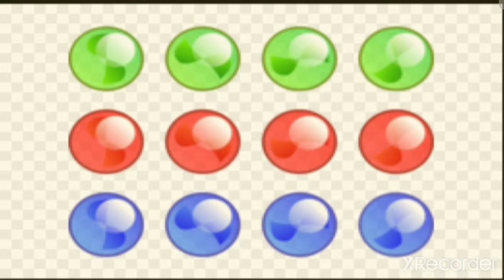In the second sort of arrangement, you can go for the colors. Here you can observe the different colors of them. In the first line you can arrange all the green ones, in the second line the red colored ones, and in the third line the blue color ones. So these are the different ways we can sort out the marbles. It may be based on color, or on size or shape.